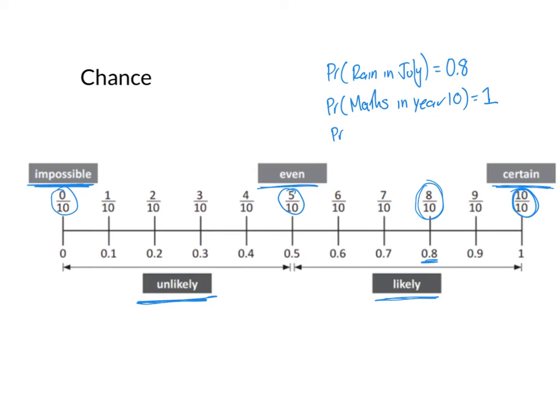Now, what is the chance, or what is the probability that it's going to rain marshmallows today? Well, that's a 0 chance, so it's impossible. It won't rain marshmallows today. There is no way that that's going to happen at all.